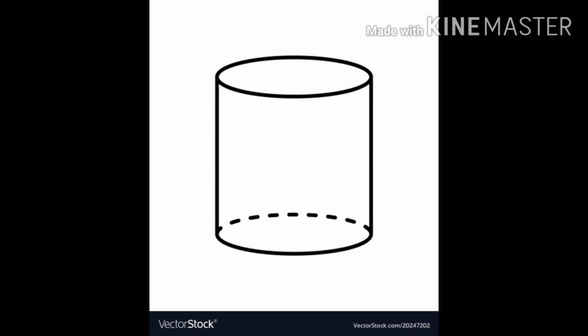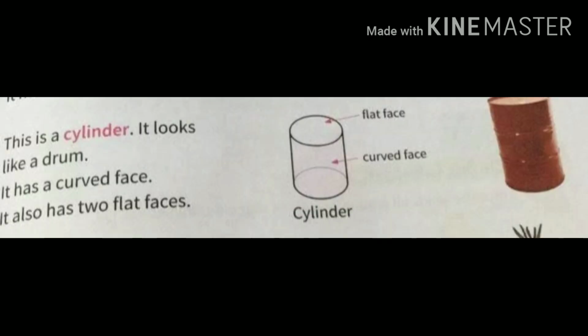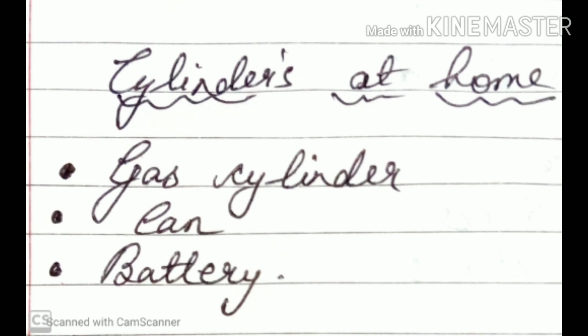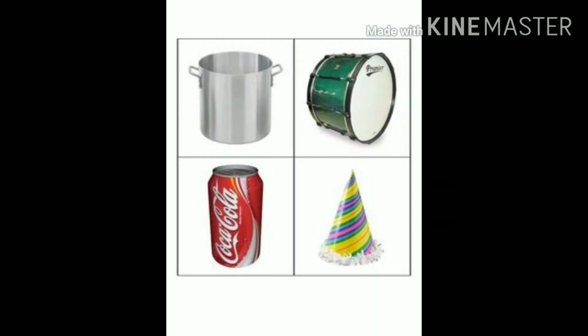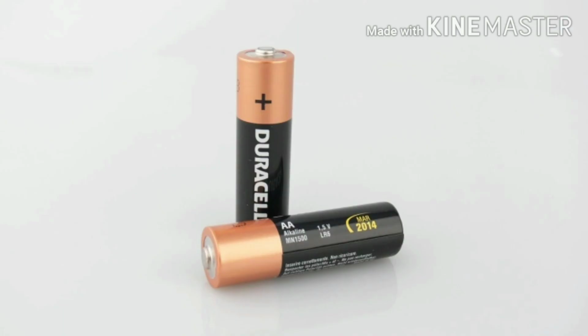The last one is cylinder. See the image? It has flat faces and a curved face. Definition of a cylinder. This is a cylinder. It looks like a drum. It has a curved face and two flat faces. Cylinders we see at home are gas cylinder, can, and battery. See the images of cylinder shaped objects: cylinder, can, drum, battery. See the difference of cylinder and a cube.